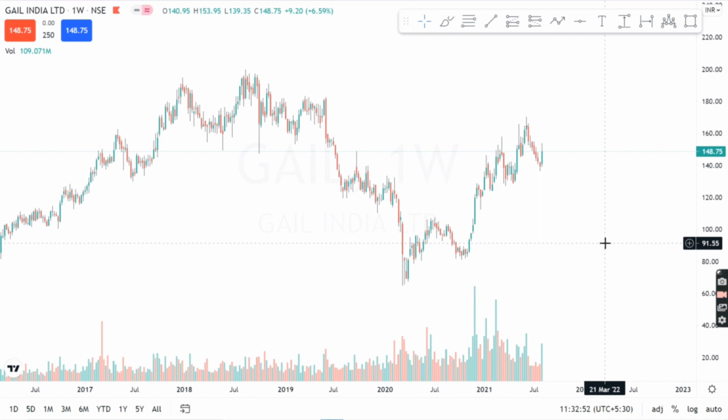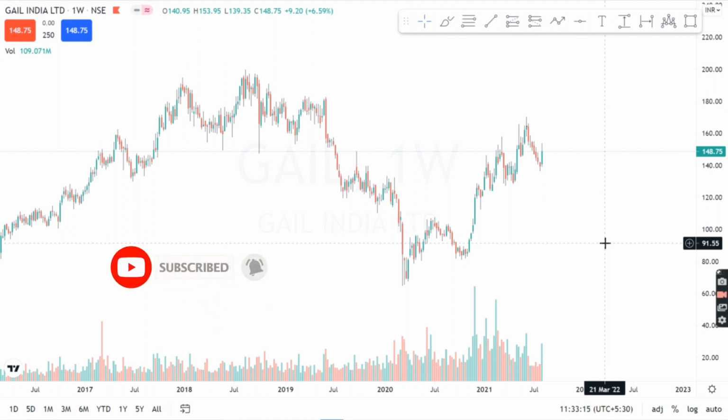This will be considered more of a positional trade, as it can take up to a few months to complete. I'll share the analysis which I have done, and a disclaimer: I have already made a position in this stock in the last session, when the stock had moved approximately 4 to 5%, but still I took an entry, and I'll let you know the reasons why I took the trade.